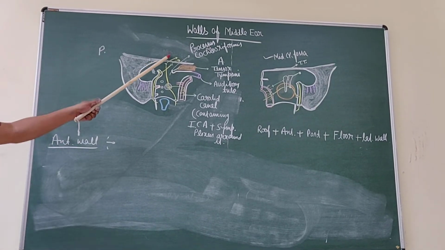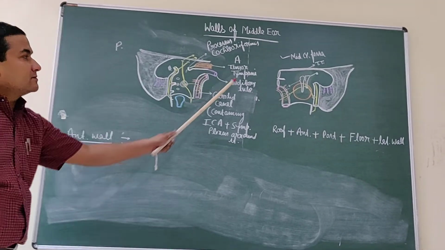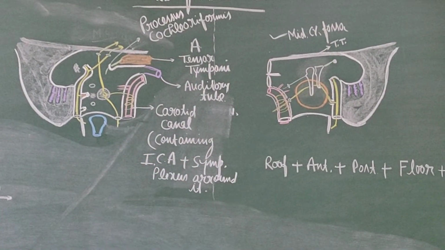Now after the roof and the floor, it is the anterior wall. In this diagram, this is the anterior wall.